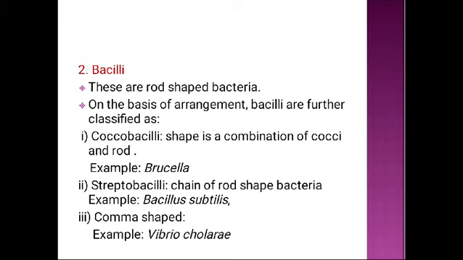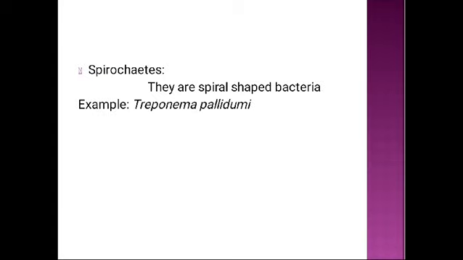These are rod-shaped bacteria. On the basis of arrangement, Bacilli are also further classified as Coccobacilli. That means shape is a combination of cocci and rod. For this type, example, Brucella. Then Streptobacilli, chain of rod-shaped bacteria. Example, Bacillus subtilis. Then comma-shaped bacteria. Example is Vibrio cholerae. Then spirochetes. They are spiral-shaped bacteria. Example, Treponema pallidum.